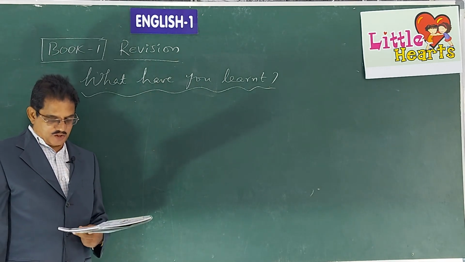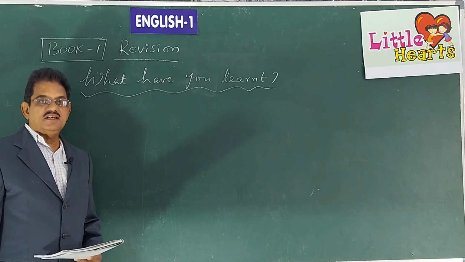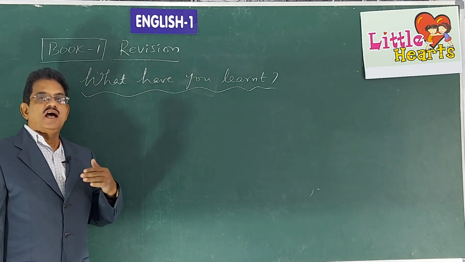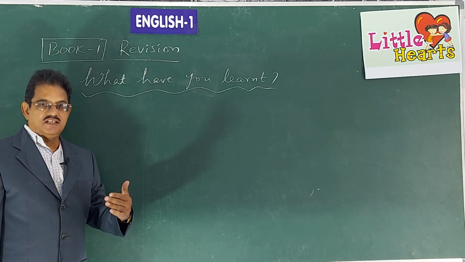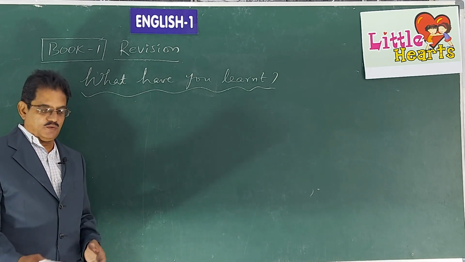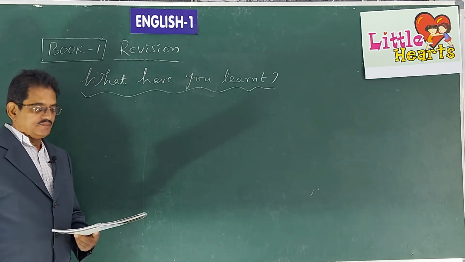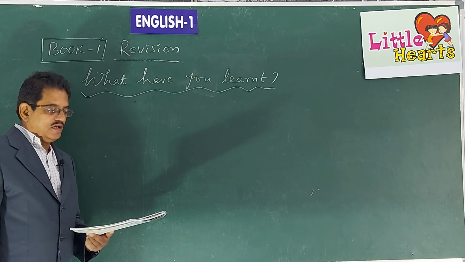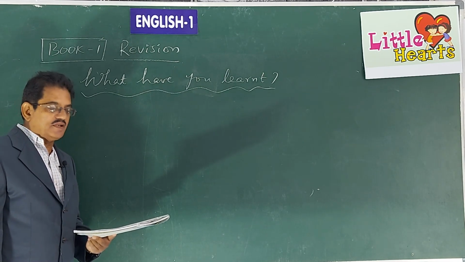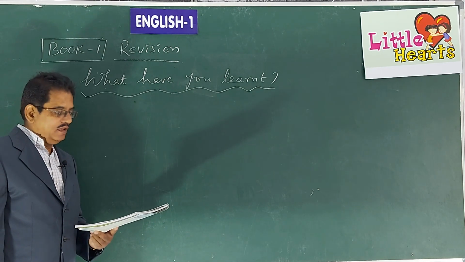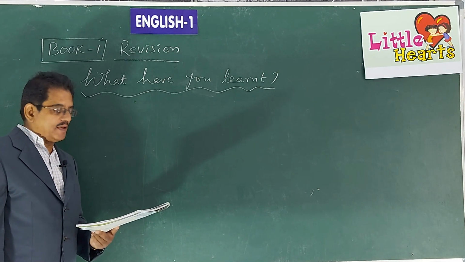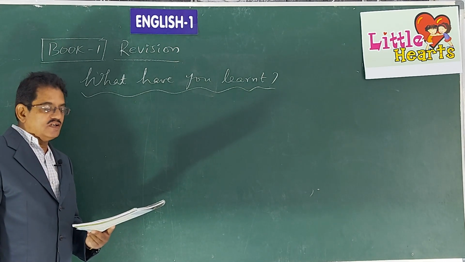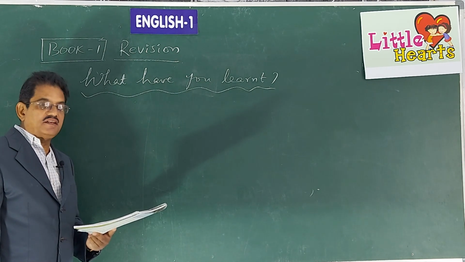Okay, if you open the textbook page number 5, you can see some pictures there. Under the title, what have you learnt? Means already what you have learnt in the previous classes, those things we are recollecting now. Look at the pictures given there and write the names of the things that you see in the pictures as in the example. First, an example is given there. Under the picture of apple, you can see the letters APPLE. Like that, remaining words also we have tried by looking at the pictures given there above.